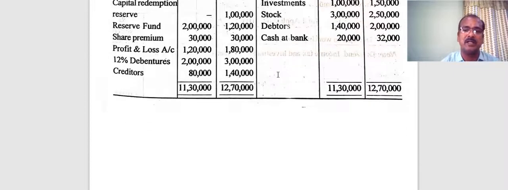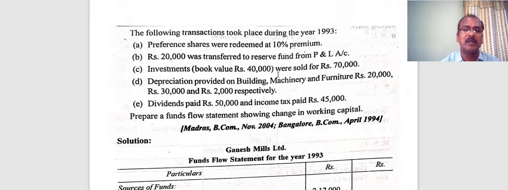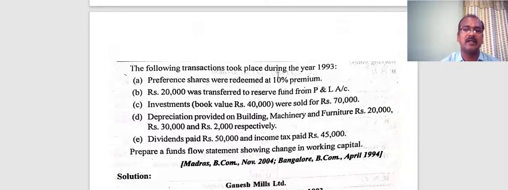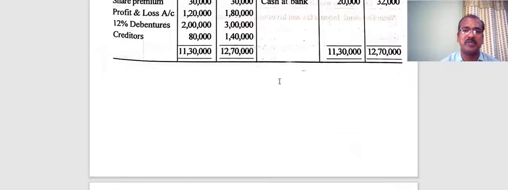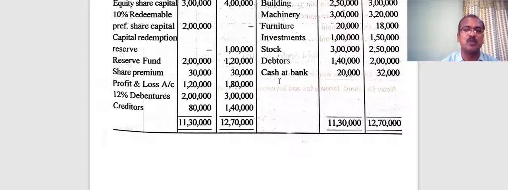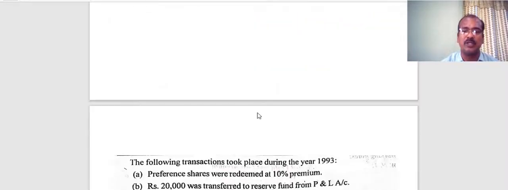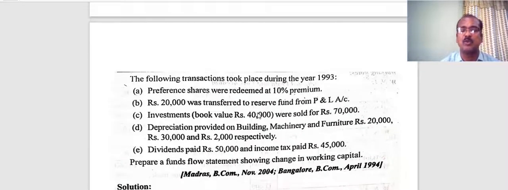Now let's get into the additional information for the problem. The following transactions took place during the year 1993, the current year. Preference shares were redeemed at 10% premium. So the preference shares were redeemed at 10% premium, what is the amount of preference shares? 2 lakh rupees. What is 10% of 2 lakhs? It comes to 20,000 rupees. The 20,000 rupees would have been appropriated from the profit and loss account if nothing else is mentioned in the problem in relation to the premium on redemption of preference shares.